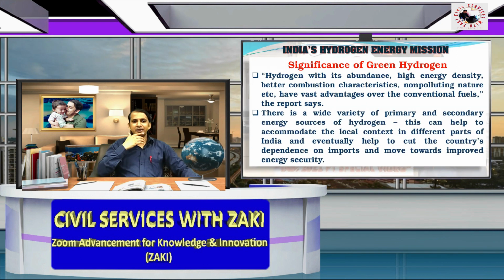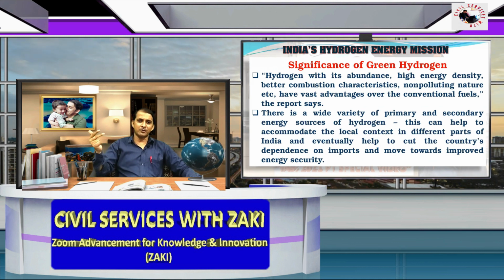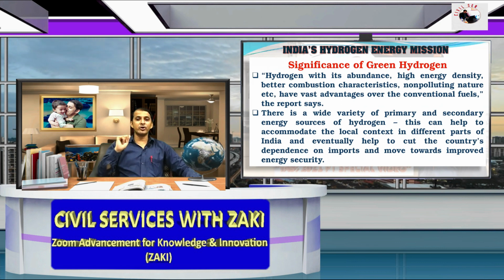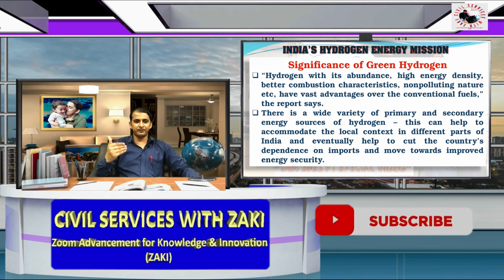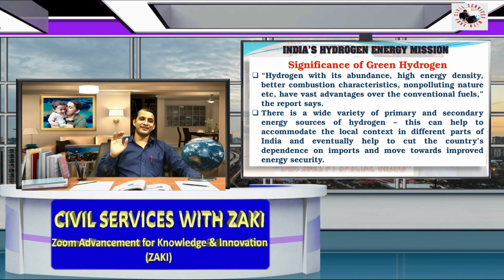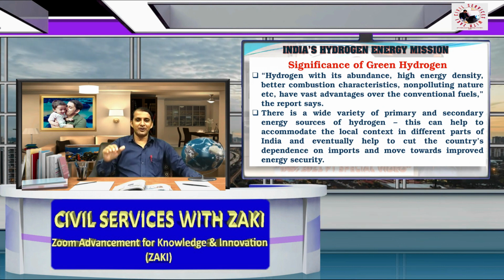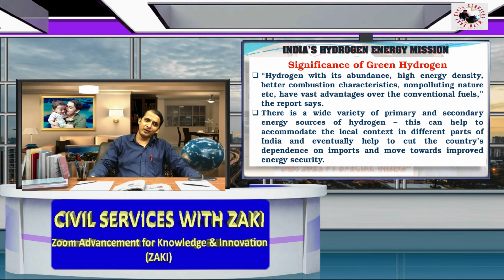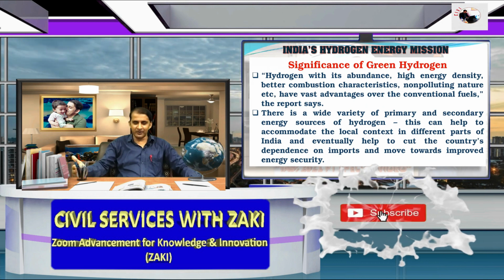There is a wide variety of primary and secondary energy sources of hydrogen. This can help to accommodate the local context in different parts of India and eventually help to cut the country's dependence on imports and move towards an independent economy, our Atmanirbhar economy.